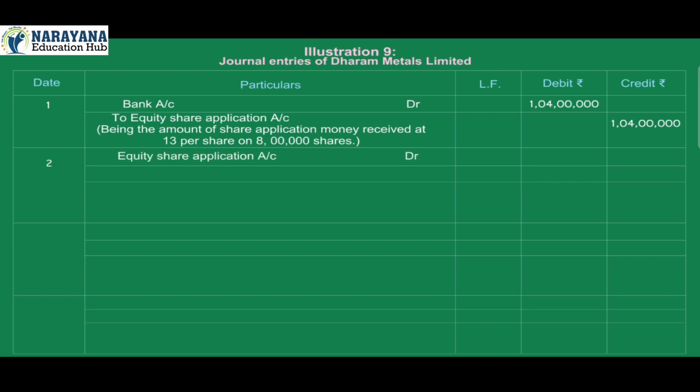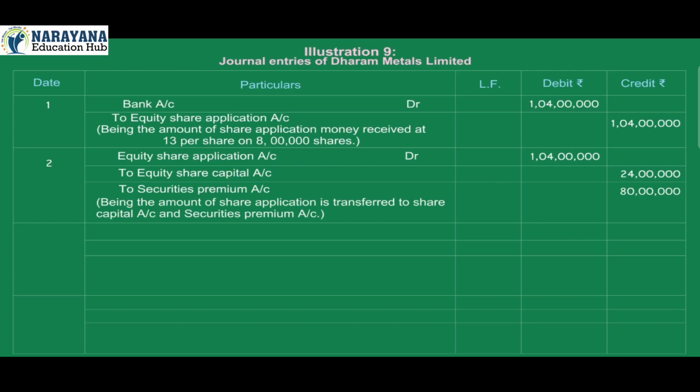2. Equity share application account debit 1 crore 4 lakh. To equity share capital account credit 24 lakh. To securities premium account credit 80 lakh. Being the amount of share application is transferred to share capital account and securities premium account.